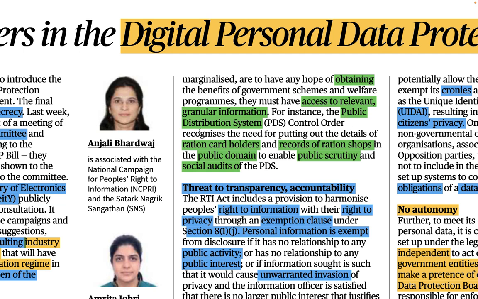Here, for instance, the Public Distribution System Control Order recognizes the need for putting up the details of ration card holders and records of ration shops in the public domain to enable public scrutiny and social audits of the PDS. The meaning here is that in India there are people who are very poor, and those people are entitled to get grains like wheat and rice at a very minimal price, like 5 rupees per kg of wheat and 1 rupee per kg of rice, right?